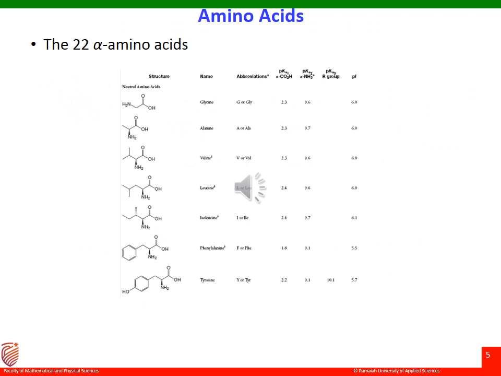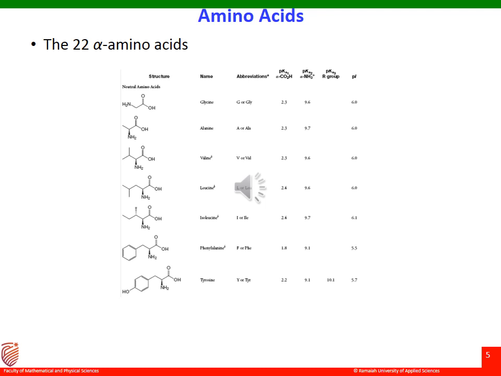A few of the 20 amino acids that are essential and present in proteins include glycine, alanine, valine, leucine, isoleucine, phenylalanine, tyrosine, serine, threonine, cysteine, methionine, aspartate, glutamate, asparagine, glutamine, proline, etc. These are some of the amino acids that are essential.